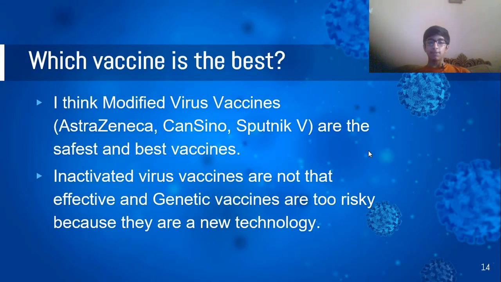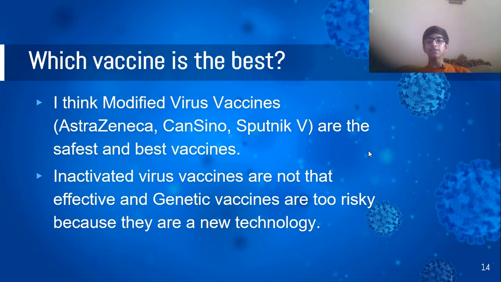Now, if you ask my opinion on which vaccine is the best, I think modified virus vaccines are the safest and best vaccines because we have quite a lot of information on them. They have been used for the previous epidemic, Ebola, which was a very, very dangerous epidemic. So we have quite enough evidence that they are effective. Secondly, comparing it with the other vaccines that are available, inactivated virus vaccines are not that effective. They are only 51% effective according to recent trials by WHO.